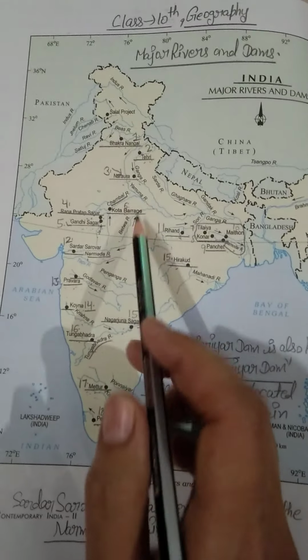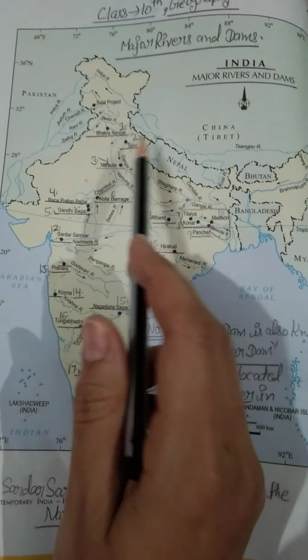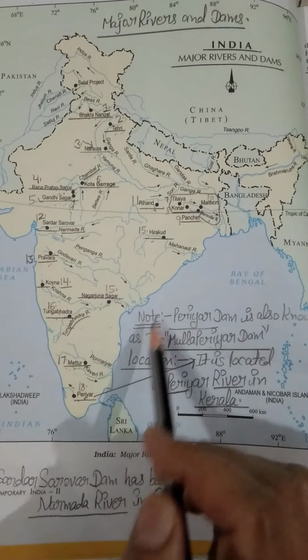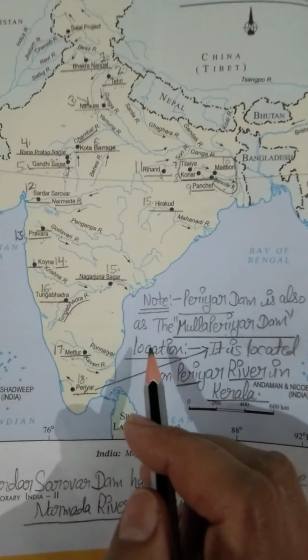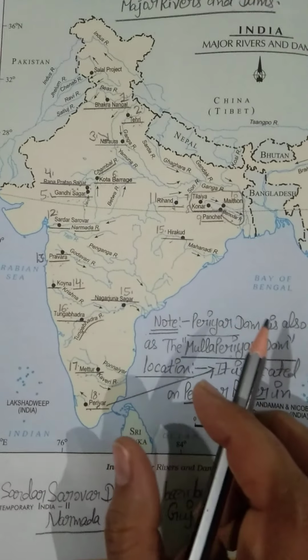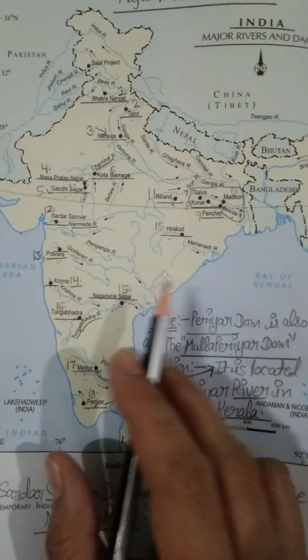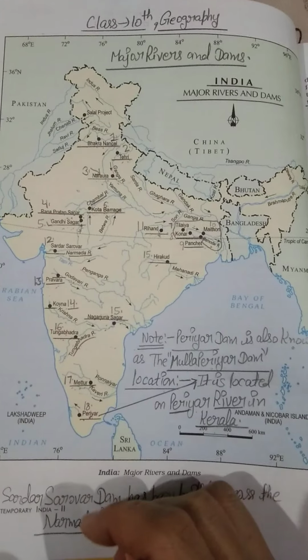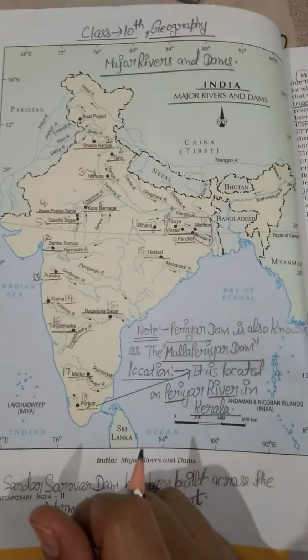Okay, students, I am repeating for your convenience. I have given these numberings 1, 2, 3, 4 like this, and there are 18 dams. So prepare this map in a careful manner and paste it in your geography notebook. Okay, students, now let me take the next topic.